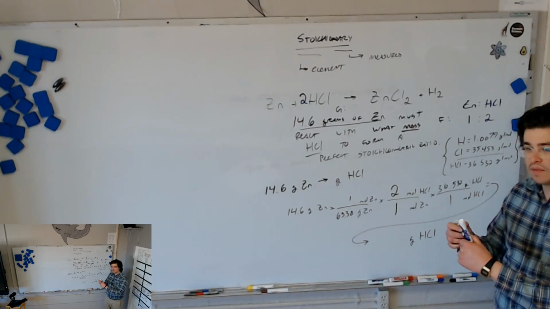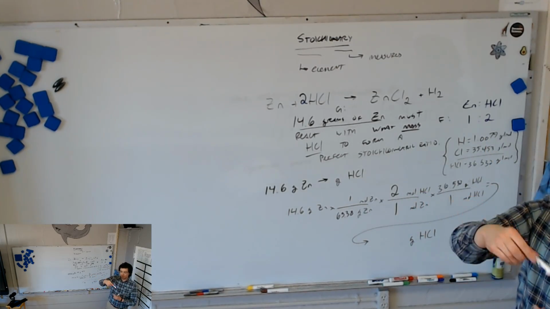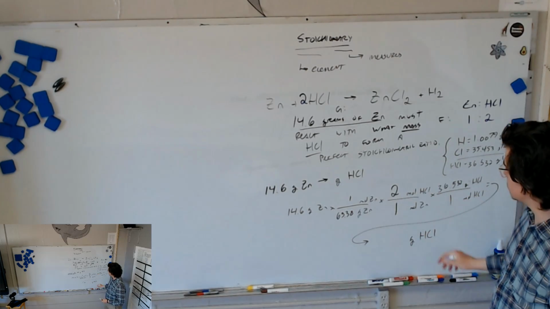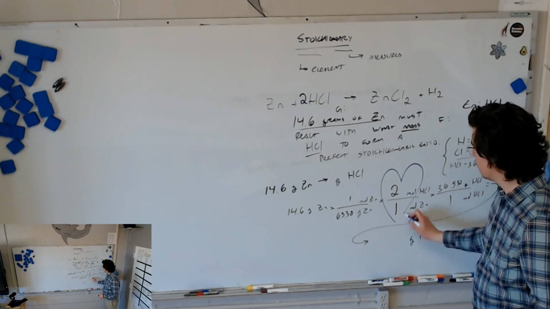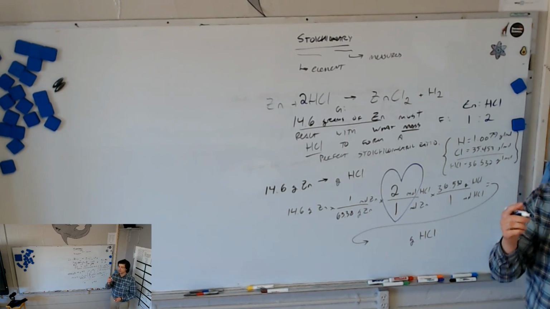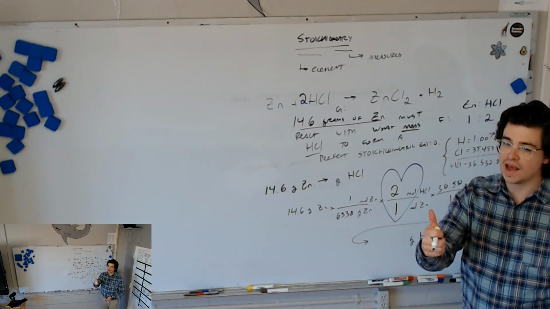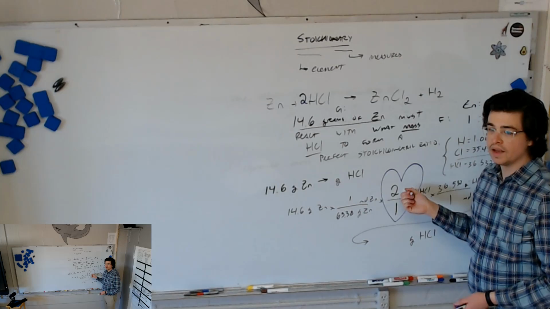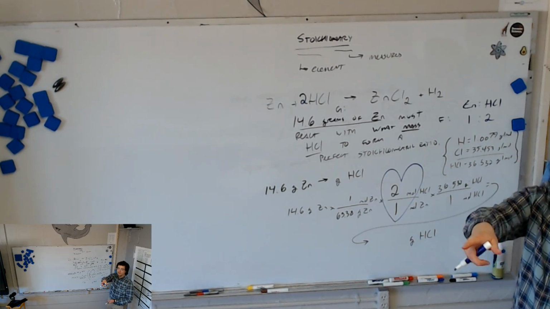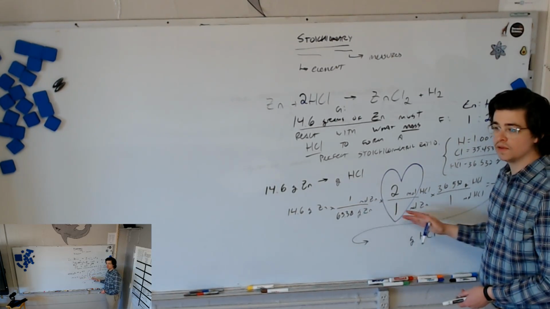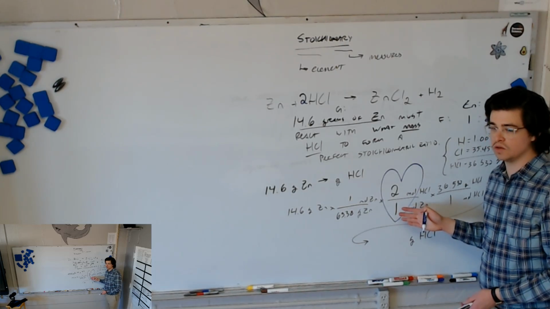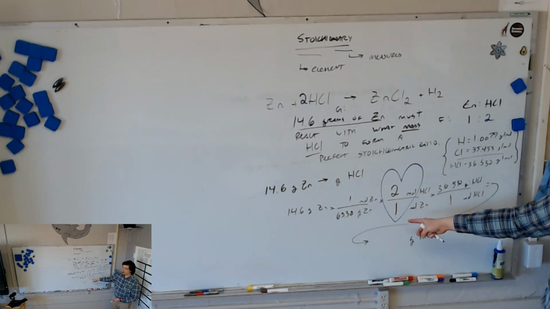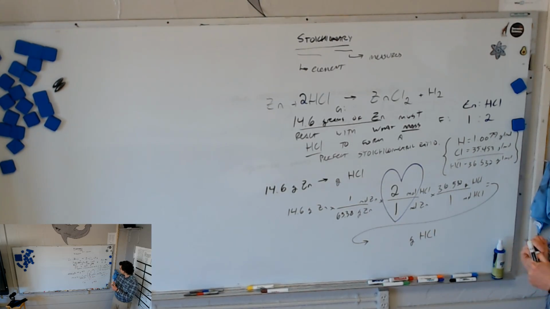Now, the fun and most important part, you can use different colors if you want. Maybe for a bonus point, use a different color. The heart, we had already written it down. The heart of the stoichiometry problem is the mole ratio. So now you draw a little heart around this, and that does 2 things. It makes you happy. Well, it makes me happy. And it reminds you that you have to have the mole ratio. If at any point you have done your stoichiometry problem and you can't have a heart because you don't have a mole ratio, you've done it wrong. Every stoichiometry problem has a mole ratio, so you must always draw the heart around it.